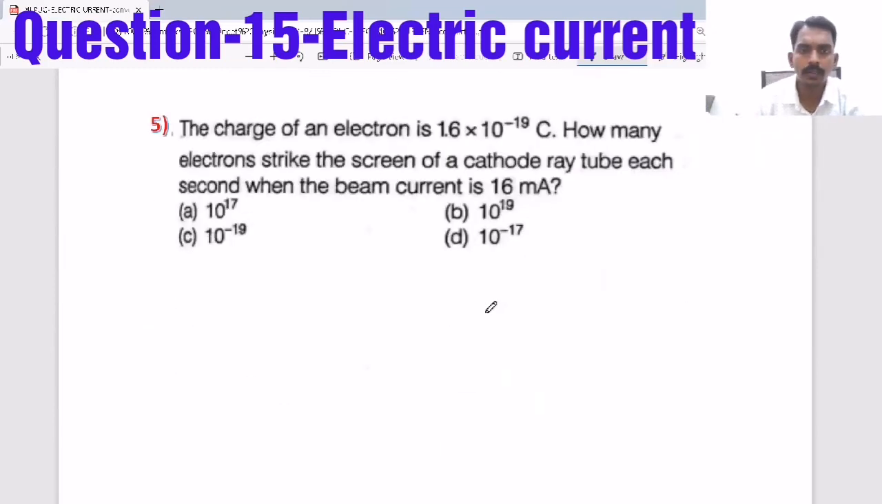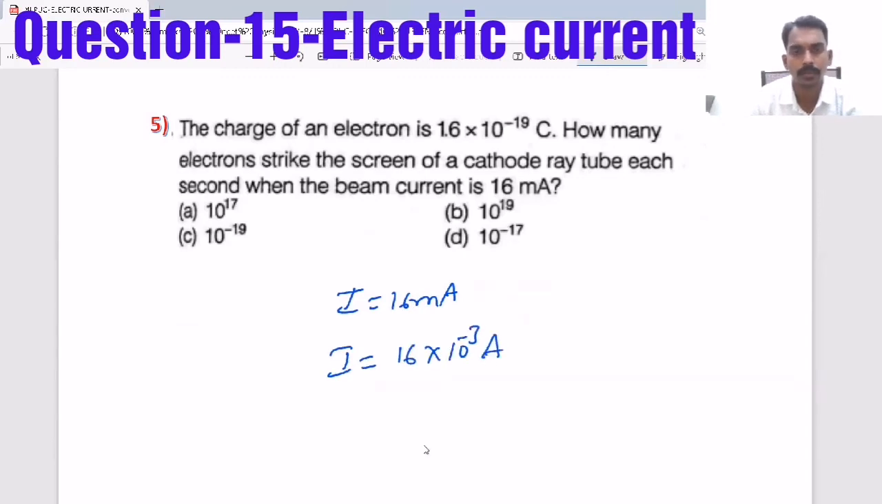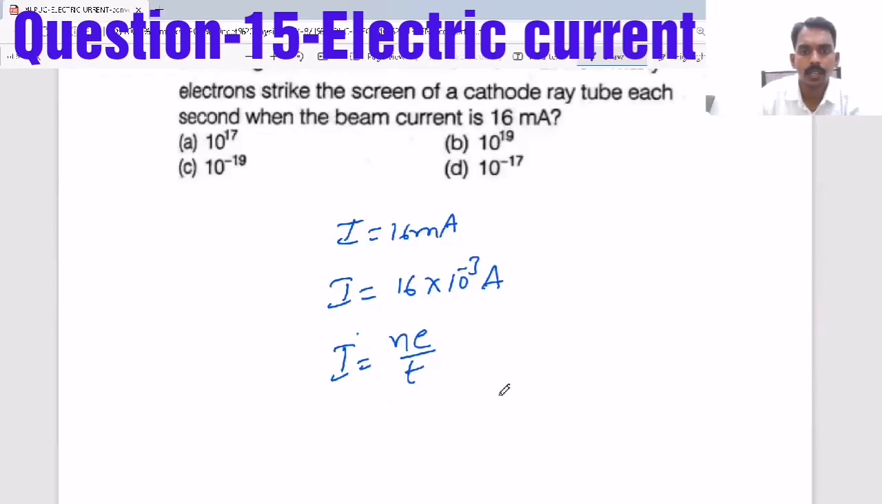And the next thing is, the charge of an electron is 1.6 into 10 power minus 19 coulomb. How many electrons strike the screen of a cathode ray tube each second when the beam current is 16 milliampere? So the current is 16 milliampere. Always unit conversion is important in physics, milli means 10 power minus 3 ampere. Now, same thing, the current I equals N into e by t, and time is again 1 second. So, N equals I into t by e.